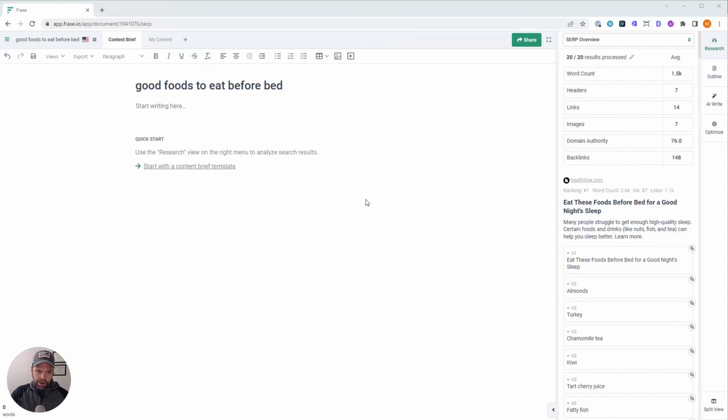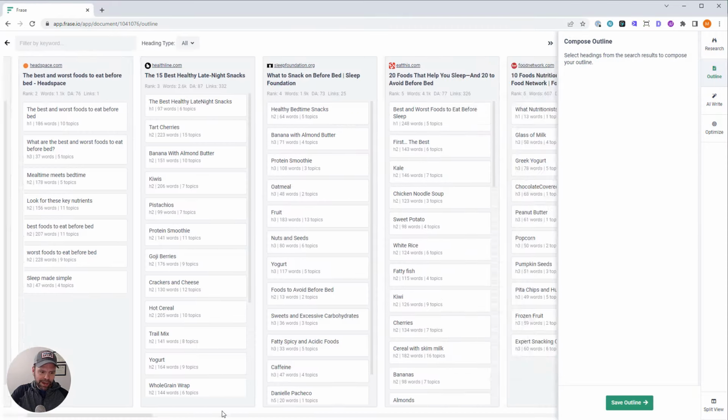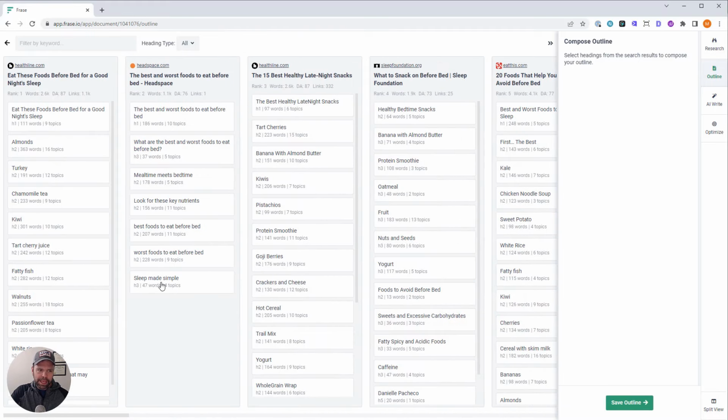So the article we're going to write is about this topic, good foods to eat before bed. From what I gathered, it's a very competitive phrase. First, I want to go to the outline and open up the SERP Explorer. And Frase is going to show the entire SERP here for the top 20 results. And it's going to show me the words.